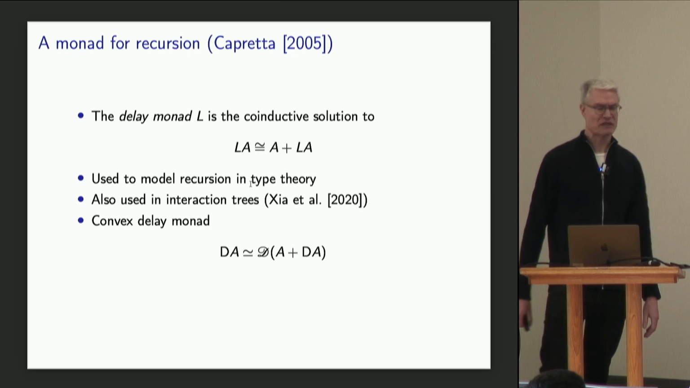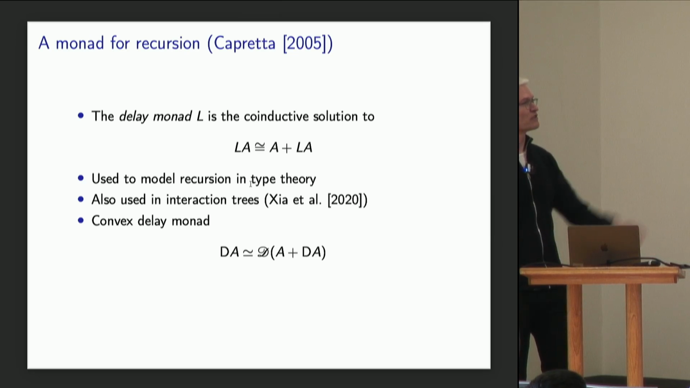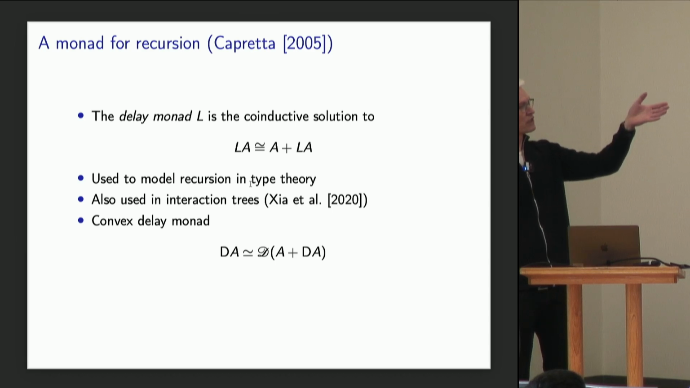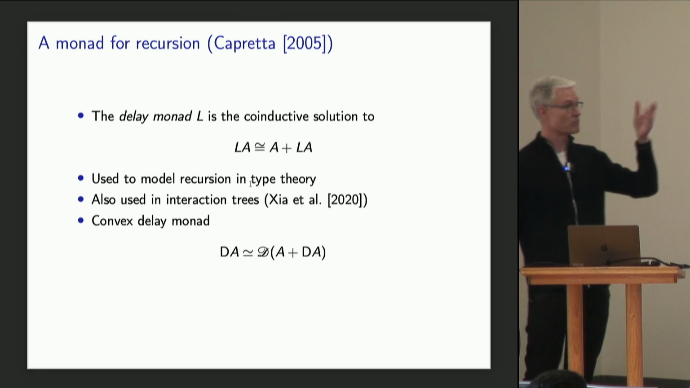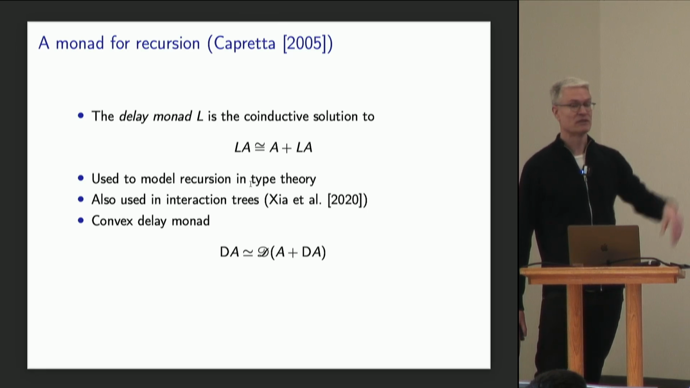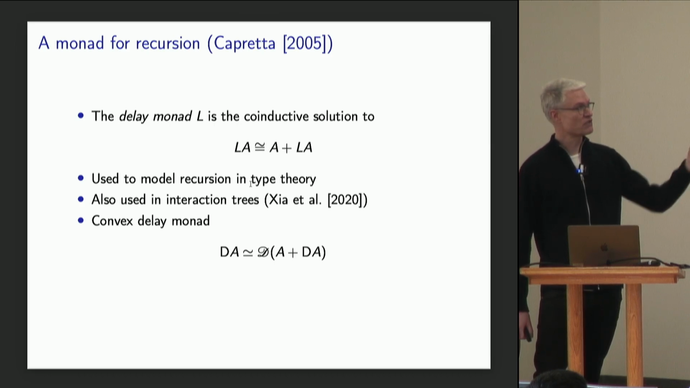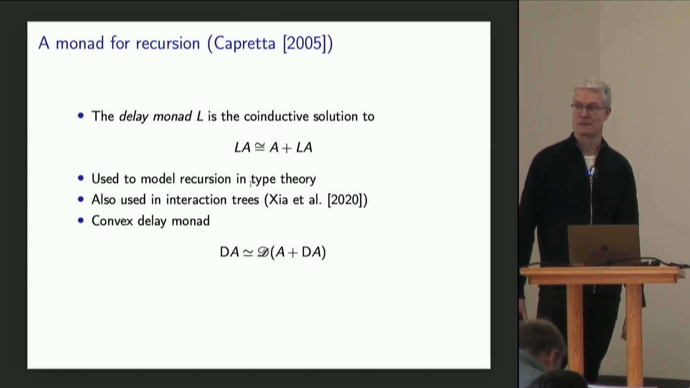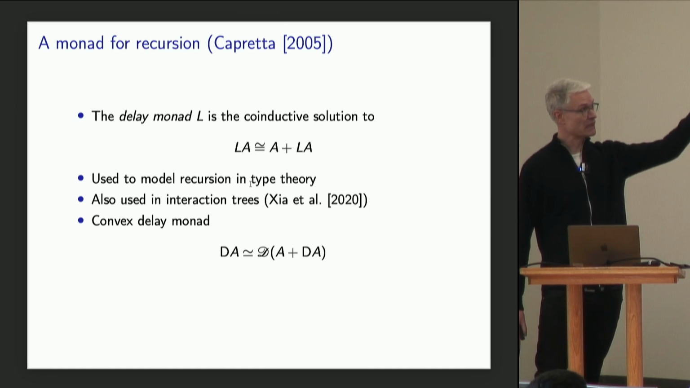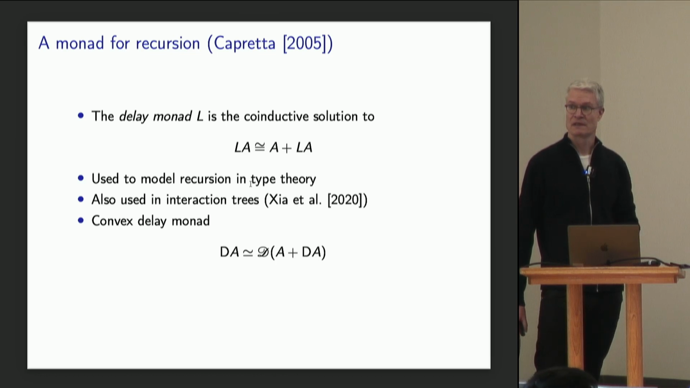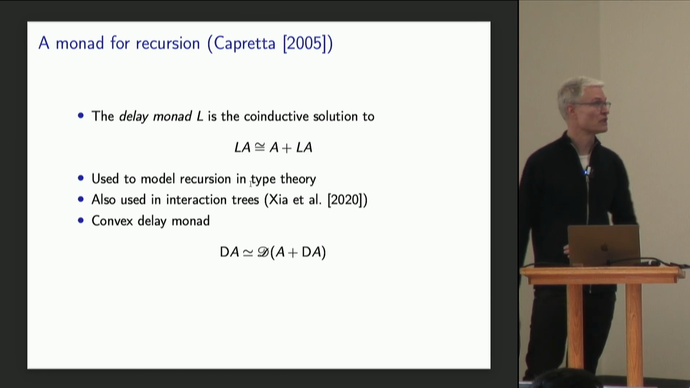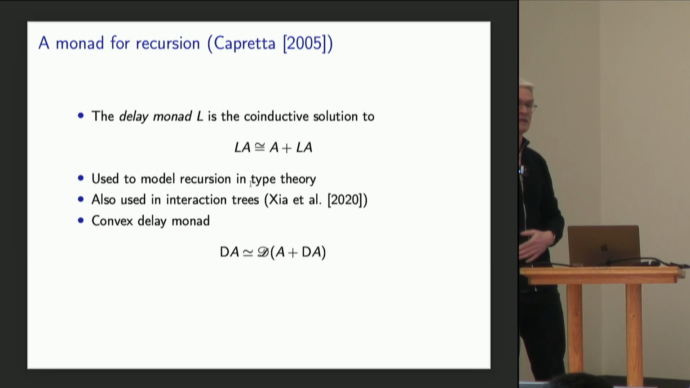So it turns out that there is actually a monad for recursion. It's the delay monad, and it's a co-inductive solution to this type equation I have here. It says that a computation in this delay monad is either a value of type A, or it's a computation that can run for at least one more step. And it's co-inductive, so you can be infinitely often on the right-hand side, and that corresponds to divergence. This monad is actually used to model recursion in type theory. It's also used in interaction trees.